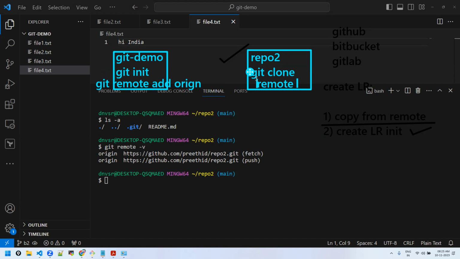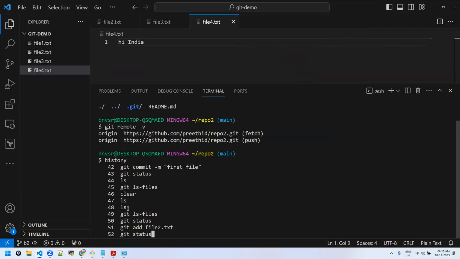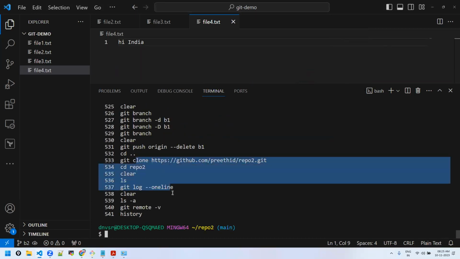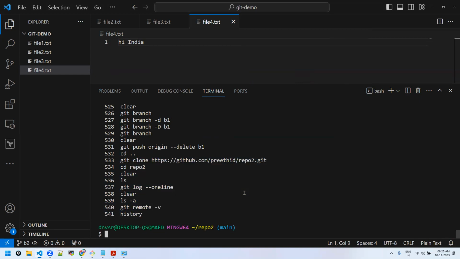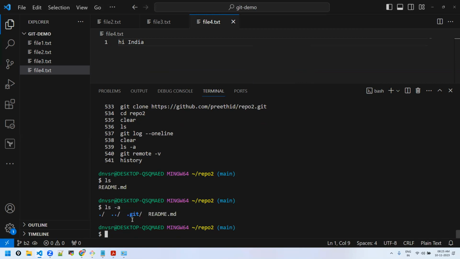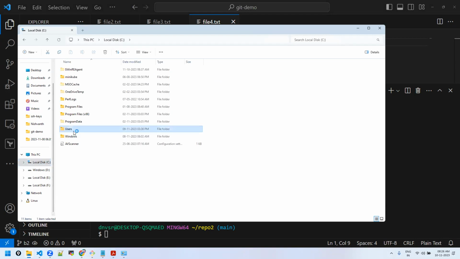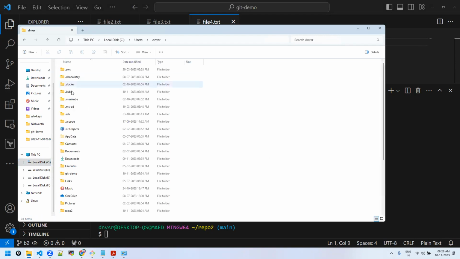Understood? Yeah. Once we have done git clone, do we have to explicitly do git init again, or is it already initialized? No, it's already there. Did we do git init now? No. So we need not do it. We just cloned it, and when we do ls, it's already there. .git is there, with ls minus a for hidden files. Git clone is multitasking, as it is connecting to the remote as well as initializing it.